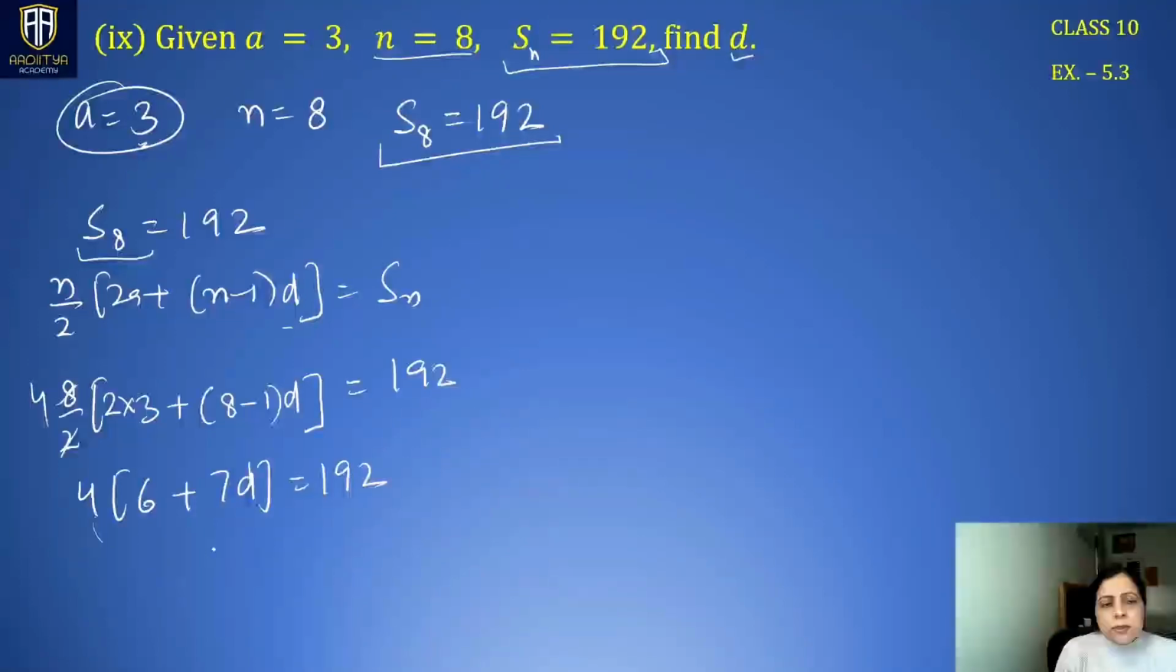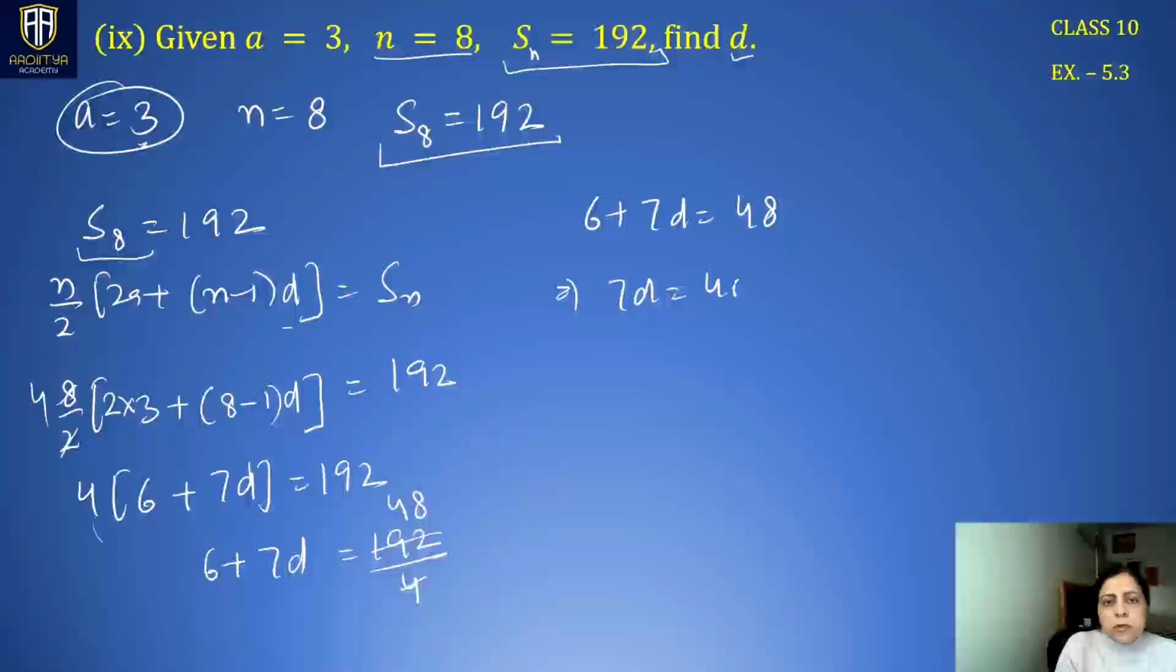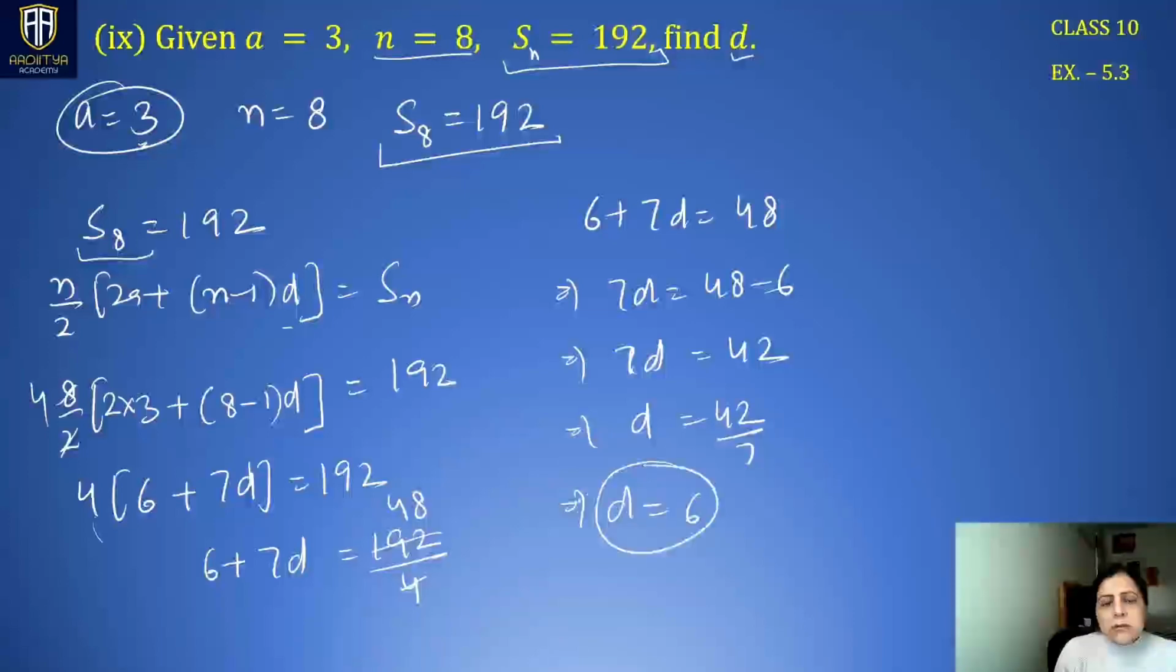Take this 4 to the right hand side. This becomes 6 plus 7d, which is 192 divided by 4. 4 4s are 16, 4 8s are 32. So 6 plus 7d is 48. Implies that 7d is 48 minus 6. We have 7d being 42. So the value of d comes out to be 42 by 7. d is 6. Right?